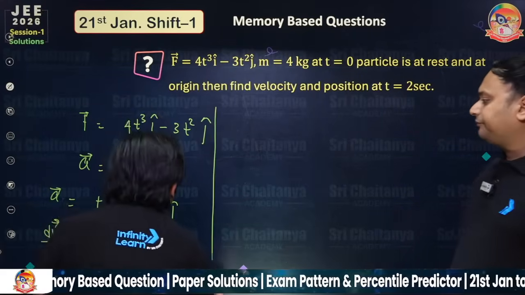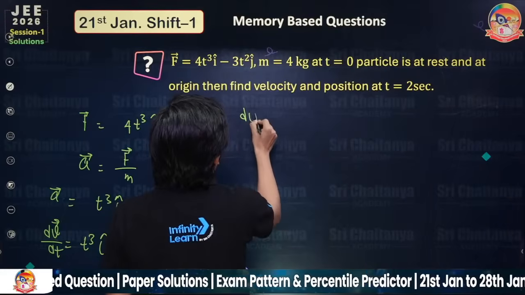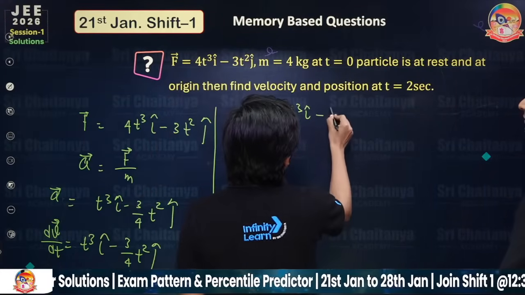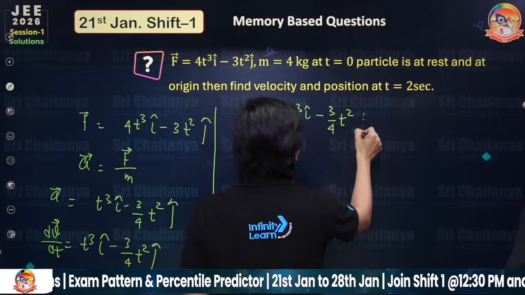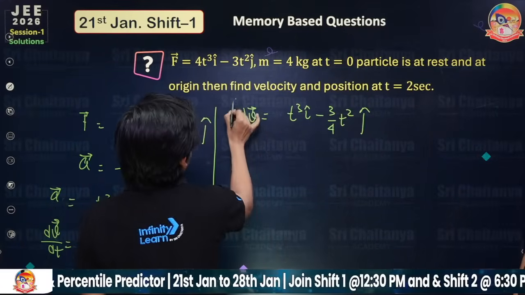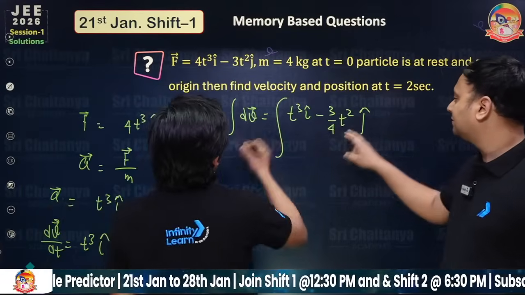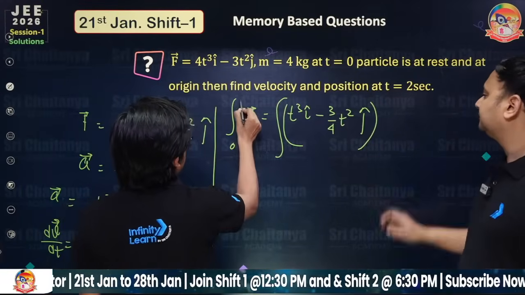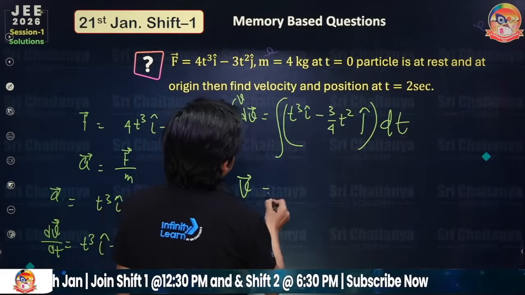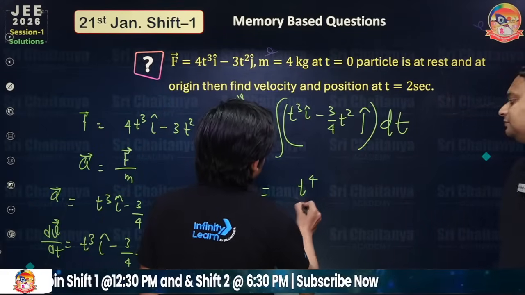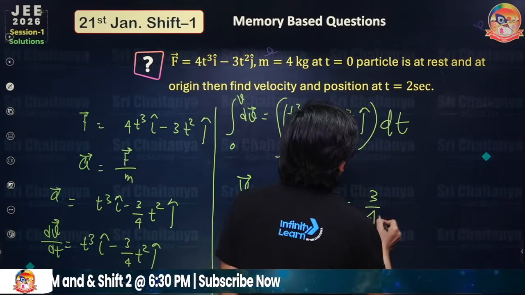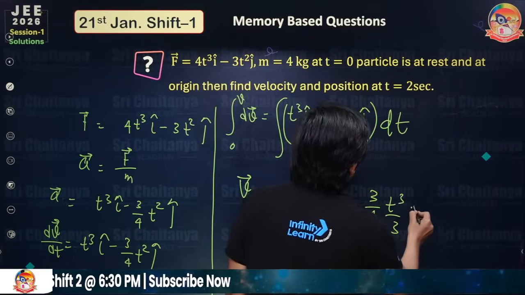Now you can write this dv vector as equal to t cube i cap minus 3 by 4 t square j cap. Now you can just integrate it, because the particle is starting from rest. When it is starting from rest, initial velocity is 0, and at a time it is v, so you take it as v vector. That is equal to t raised to the power 4 divided by 4 i cap minus 3 by 4 t cube by 3 j cap.